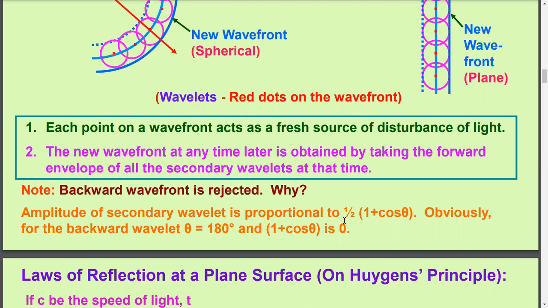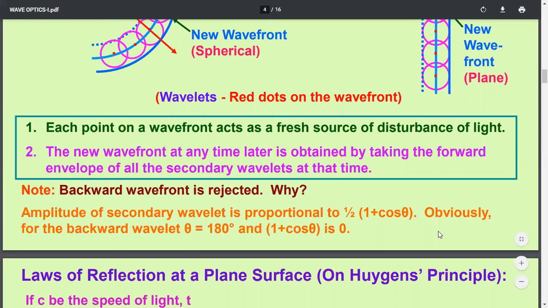So cos 180 degrees becomes minus 1, and 1 plus minus 1 equals 0. That's why the amplitude becomes 0 in the backward direction. So obviously for the backward wavelets, the intensity received in the opposite direction of propagation of the wave is 0.